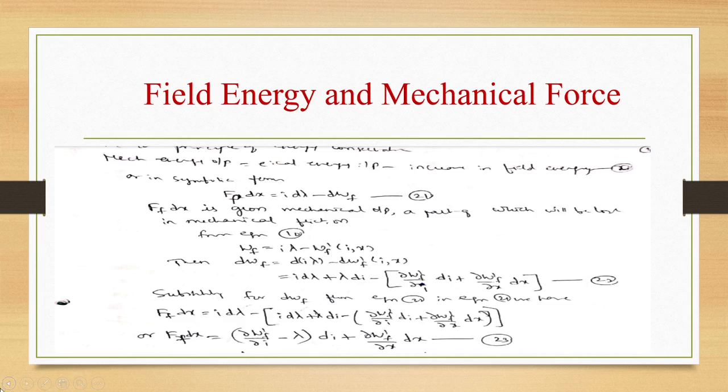So the derivative of uv is u times the derivative of v plus v times the derivative of u. Okay, and substituting for dWf' now, we are writing Ff dx is equal to i dλ minus i dλ plus λ di minus ∂Wf'/∂i di plus ∂Wf'/∂x dx, or Ff dx is equal to (∂Wf'/∂i minus λ) di plus ∂Wf'/∂x dx.